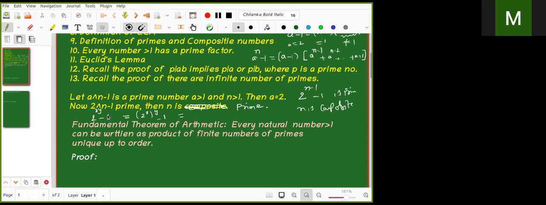So if n is composite, n is equal to xy for some x and y, and both are greater than 1 and less than n. Okay. Now see, actually we can use the first part to prove this. So what is the claim, if x is not 1, then what happens?